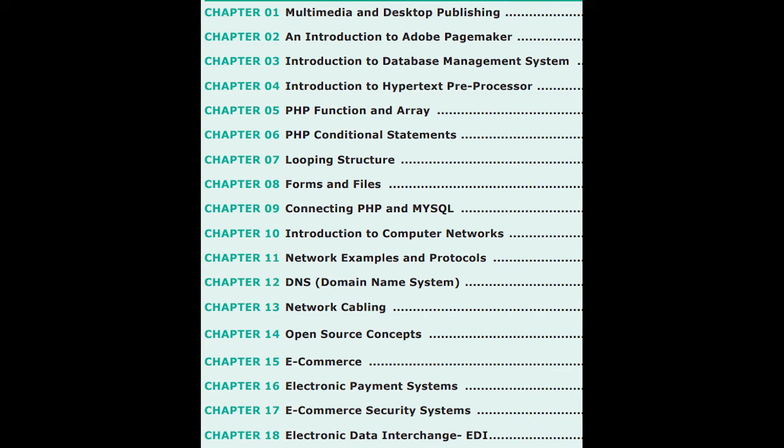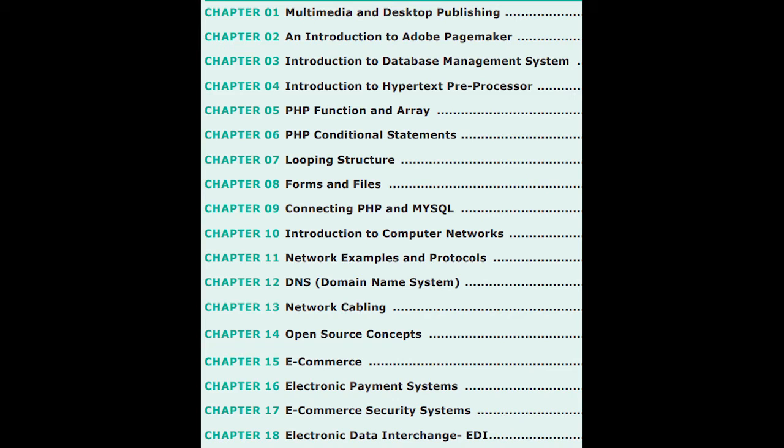Okay, and then the 8th chapter is forms and files, and then connecting PHP with MySQL, and then about computer networks also we saw, and the 11th chapter is network examples and protocols, and the 12th chapter is DNS, that is the Domain Name System. From the 10th chapter onwards, we are learning about the internet.